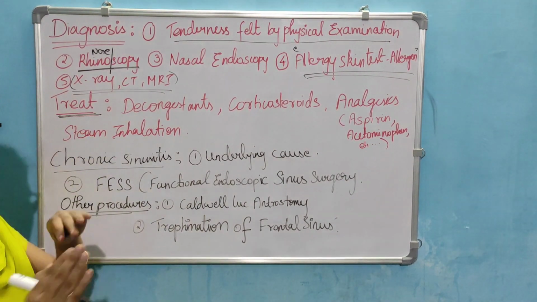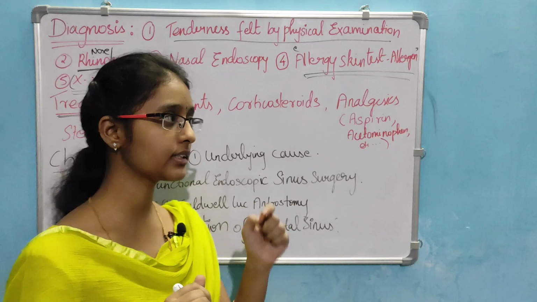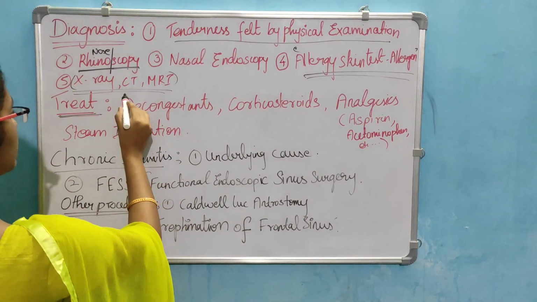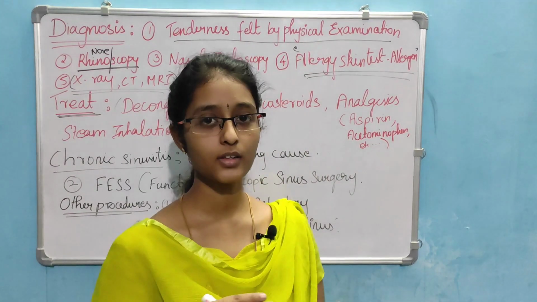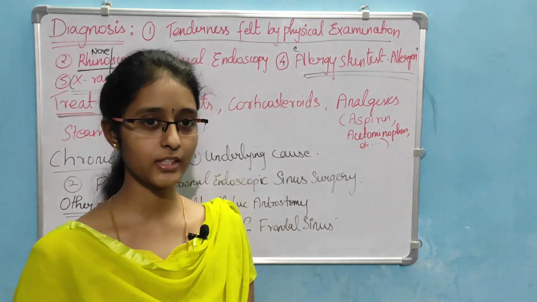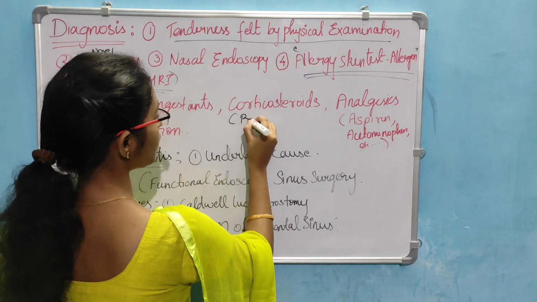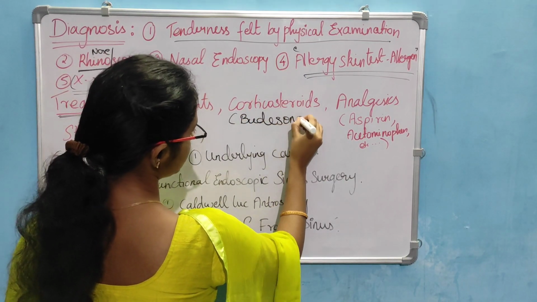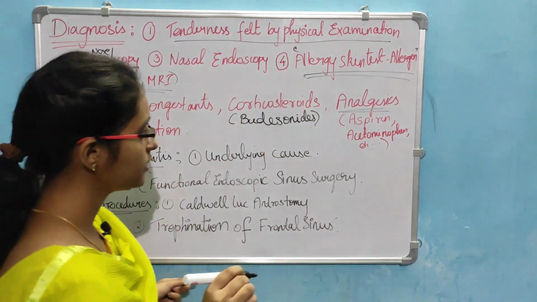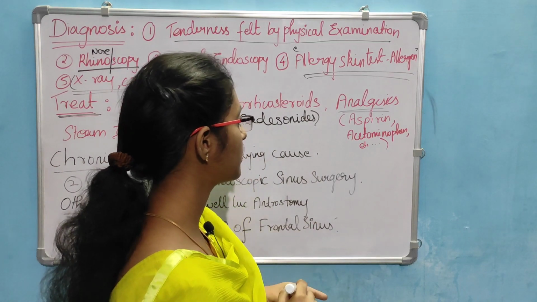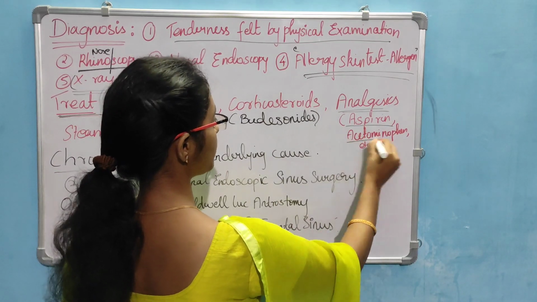Then treatment of sinusitis. Here we are mainly focusing on acute sinusitis, that is less than 4 weeks. In acute sinusitis, we try decongestants. Next, corticosteroids. To reduce the inflammation, we use corticosteroids like budesonide and beclomethasone. Analgesics are used to relieve pain. They are aspirin, acetaminophen, ibuprofen.